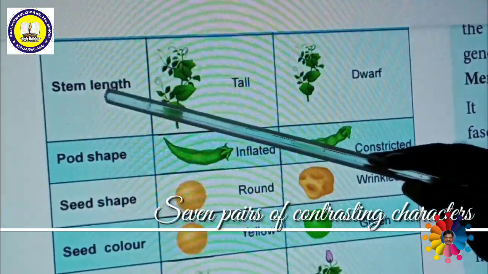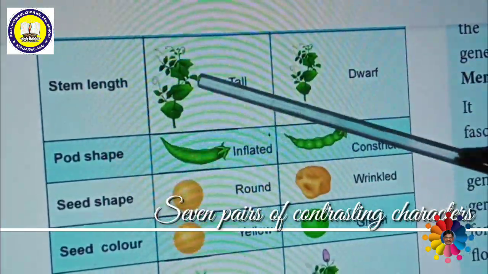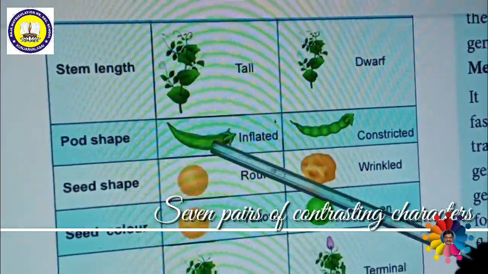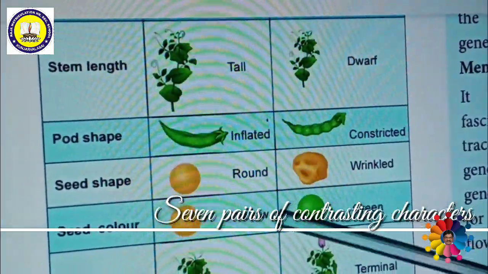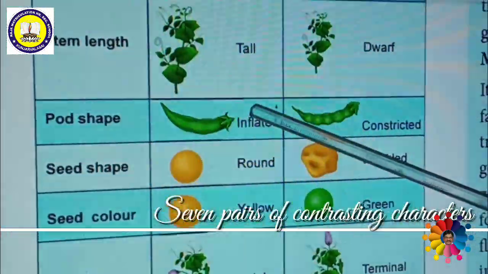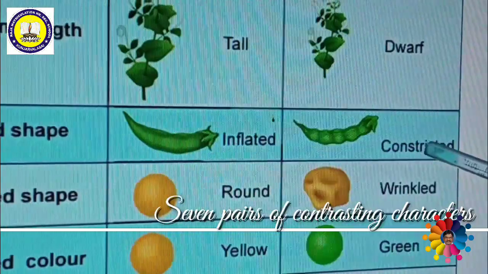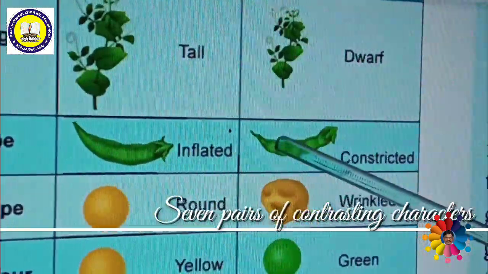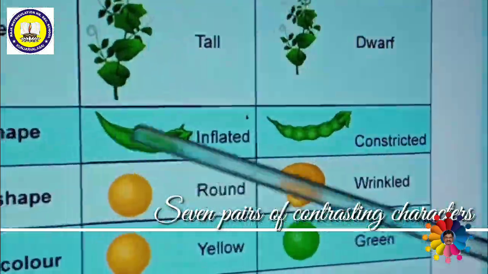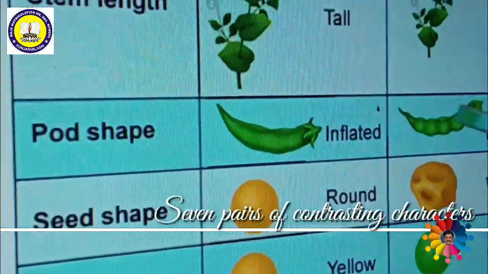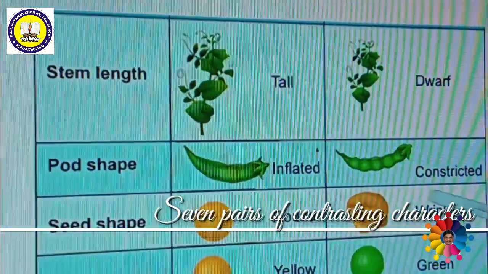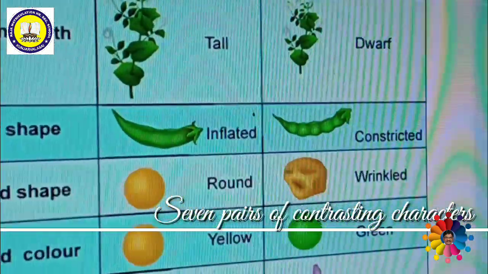So length is one character, one trait. Within this trait, this is contrasting. Next one is pod shape. Pod means the fruit of the pea plant. Some of the fruits are inflated. Inflated means fluffy. Other fruits are constricted. Constriction means rings. So there are 2 different types of fruits. In the pod shape itself, there are 2 contrasting characters: one is inflated, another is constricted. Inflated is dominant over constricted.